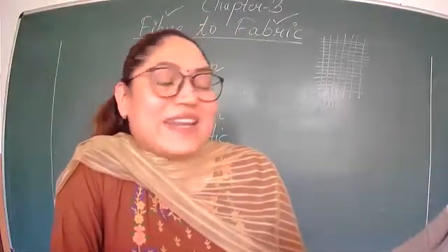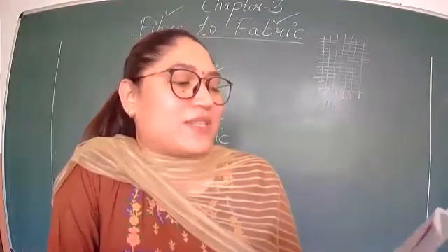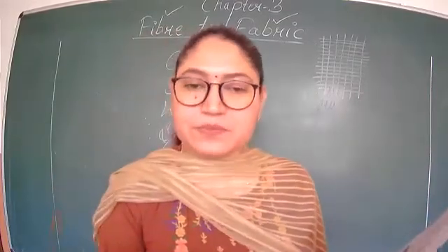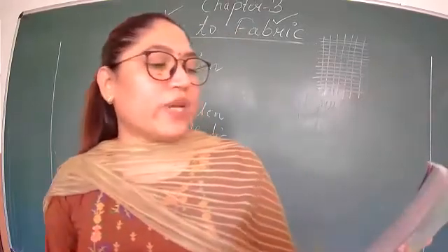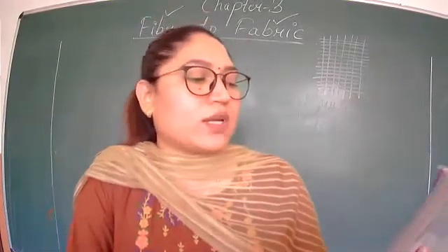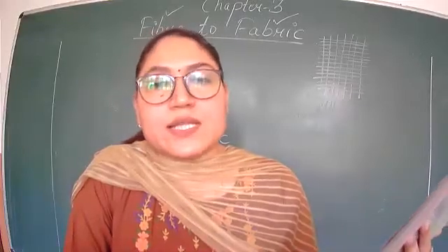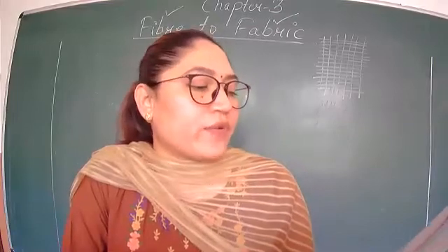So visit a nearby tailoring shop, collect cuttings of fabrics left over after stitching, feel and touch each piece of fabric. Then try to label some of the fabrics as cotton, silk, wool or synthetic. So the main varieties are these only: cotton, silk, wool or synthetic. 4 types are there. Ask for help from the tailor.